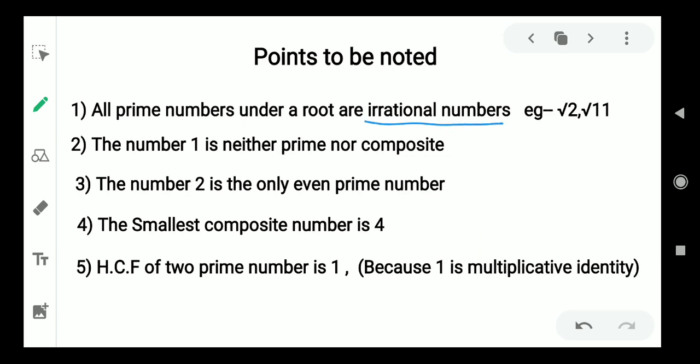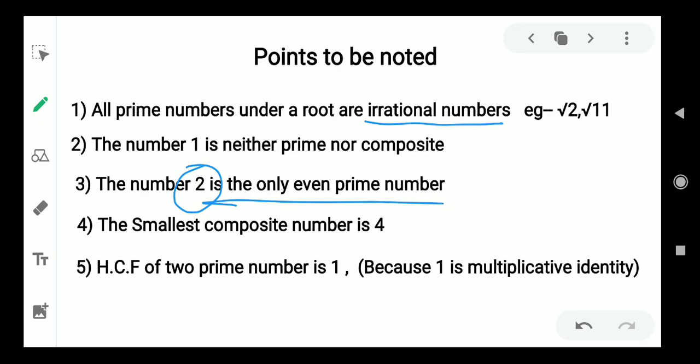Point number 2, the number 1 is neither prime nor composite. So number 1 is kept aside from the definition of prime number and composite number. Point number 3, the number 2 is the only even prime number. So this is to be noted because it may be asked directly in a question, find the LCM of the only even prime number and 2 and 3, or any number. So this point is needed to be remembered, and a few questions from the chapter on probability are based on this point.